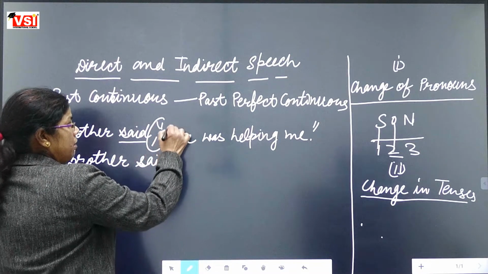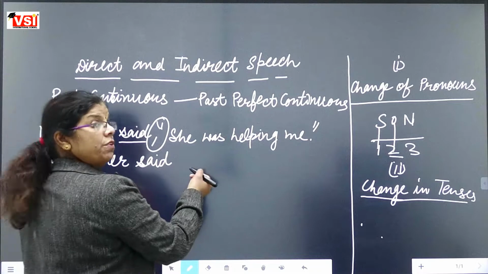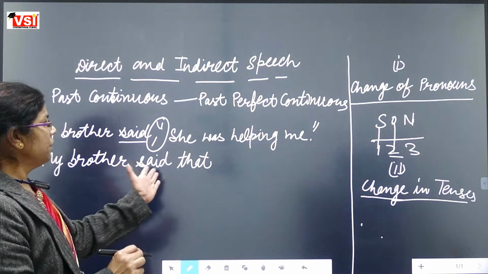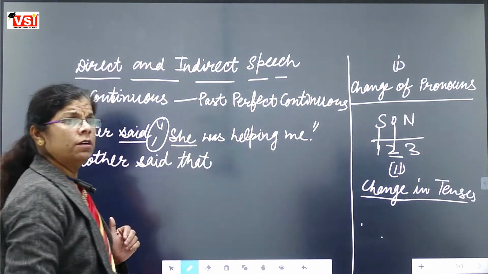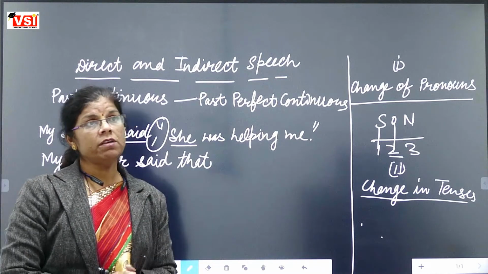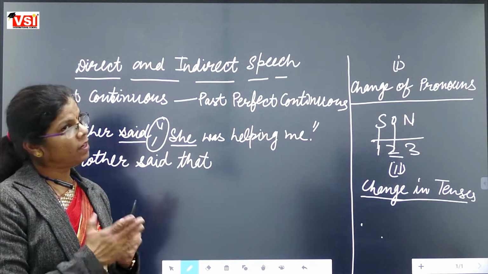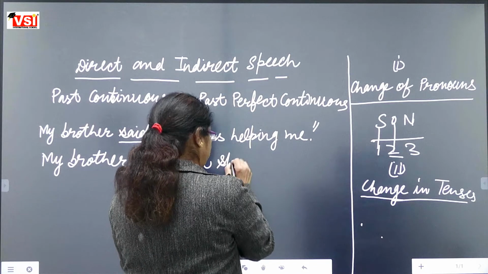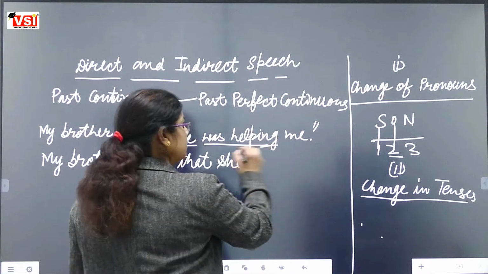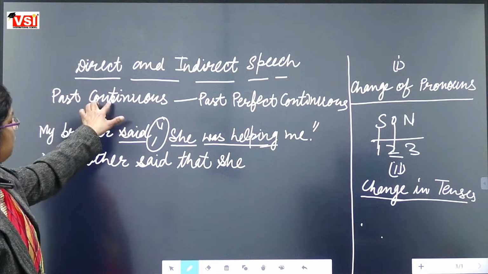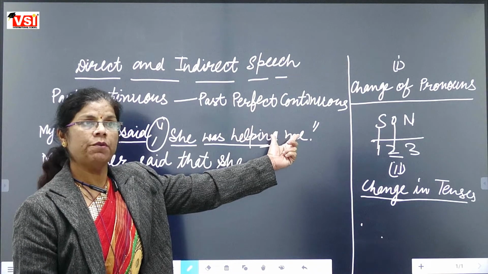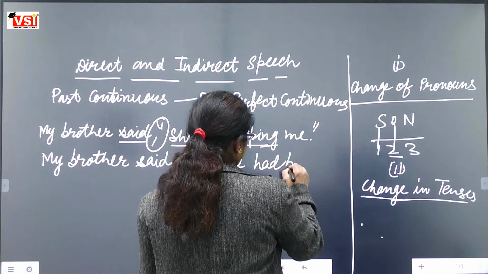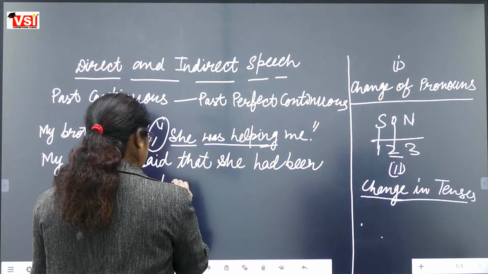So moving to the next thing. Inverted commas will be removed, and we will use that. My brother said that she. Which person pronoun is it? Third person, no change. Third person pronoun, so it won't change. We will use she only. Now concentrate on the tense. This is past continuous and it is changed into past perfect continuous. And what is past perfect continuous? She had been helping.